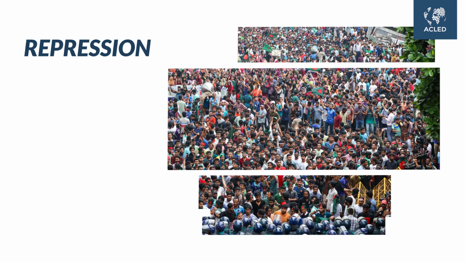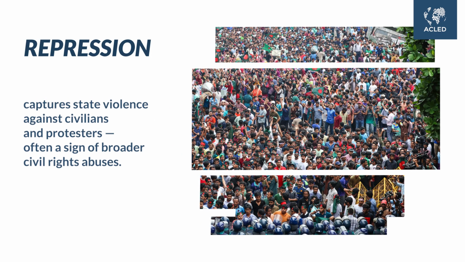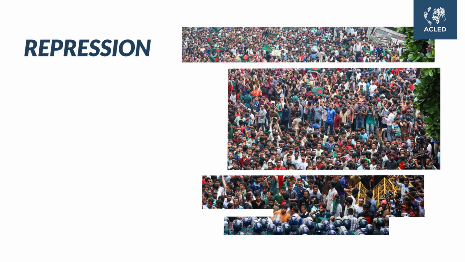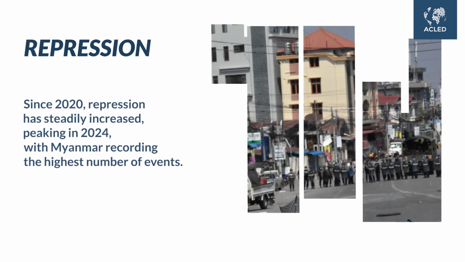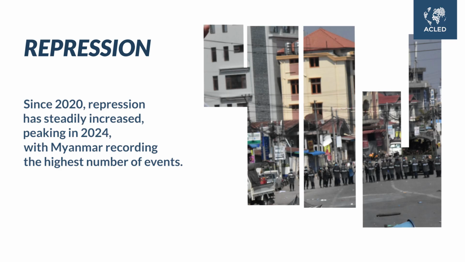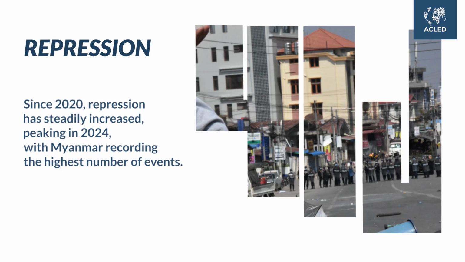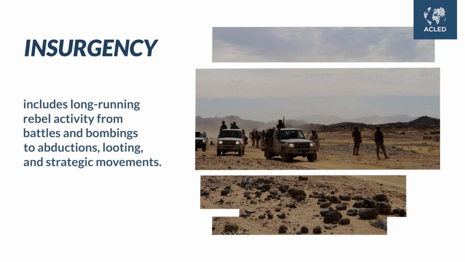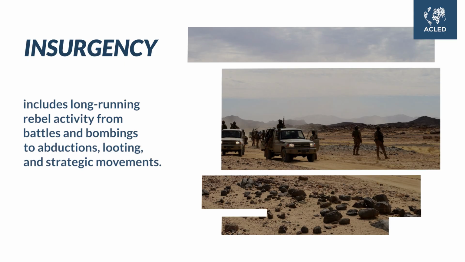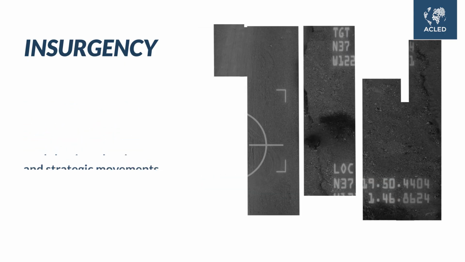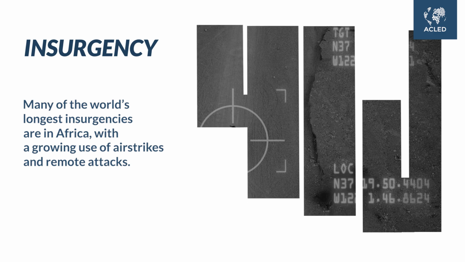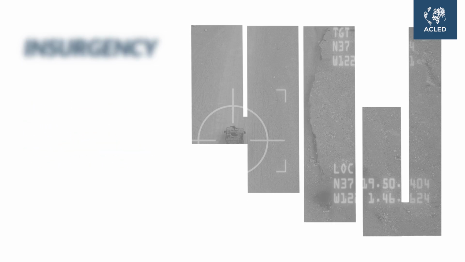Repression captures state violence against civilians and protesters, often a sign of broader civil rights abuses. Since 2020, repression has steadily increased, peaking in 2024, with Myanmar recording the highest number of events. Insurgency includes long-running rebel activity, from battles and bombings to abductions, looting, and strategic movements. Many of the world's longest insurgencies are in Africa, with a growing use of airstrikes and remote attacks.